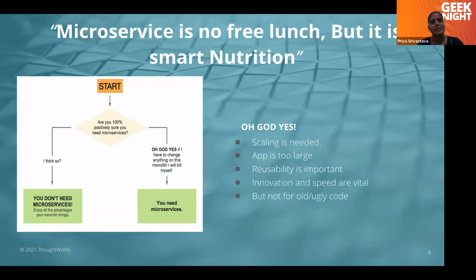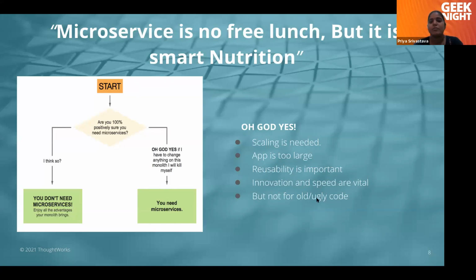It is a famous saying that microservices are no free lunch, but they are smart nutrition. So whenever you are thinking, okay, this is my application and now I need to break it down, think twice. If you think that microservices are in and there is a lot of talk, so we should break it, then don't break it unless you actually require it. The requirements are: scaling is needed, your application is too large, or reusability is required. For your organization, innovation and speed are vital. If all these criteria suit, then go for breaking your monolith into microservices.